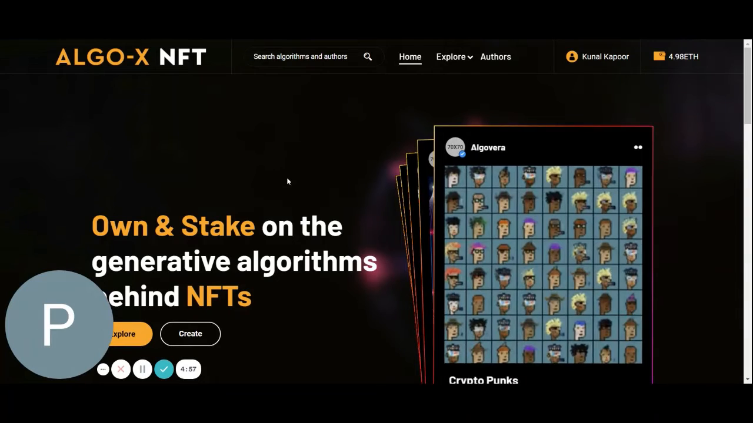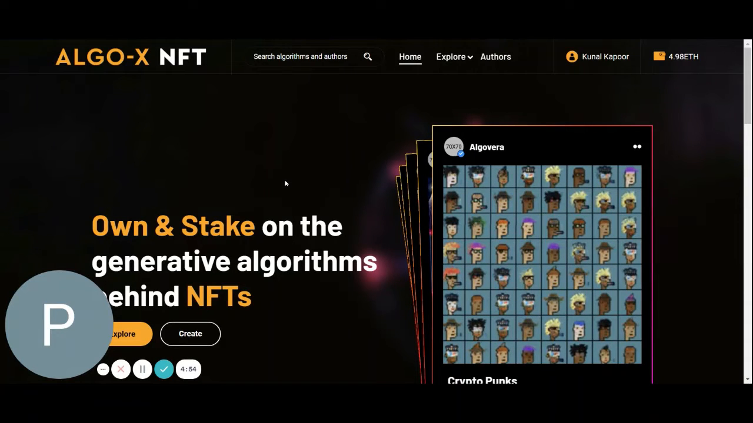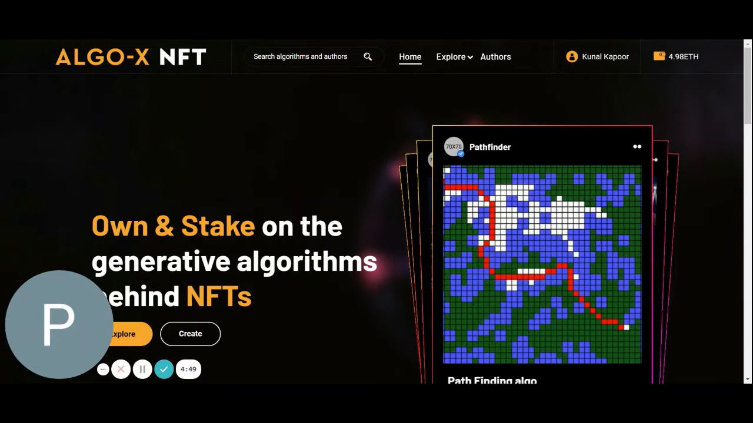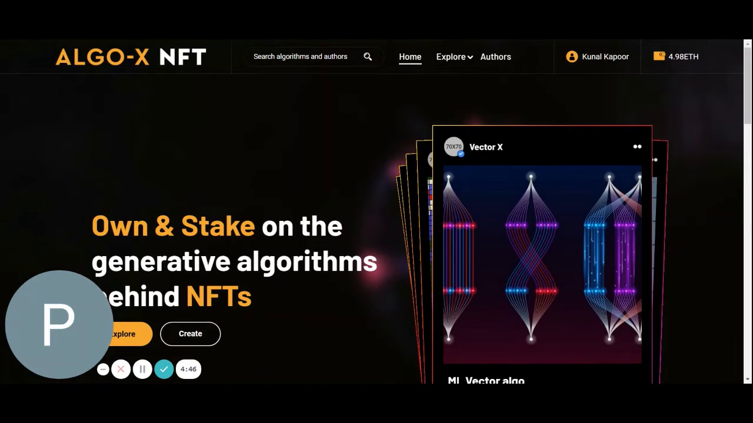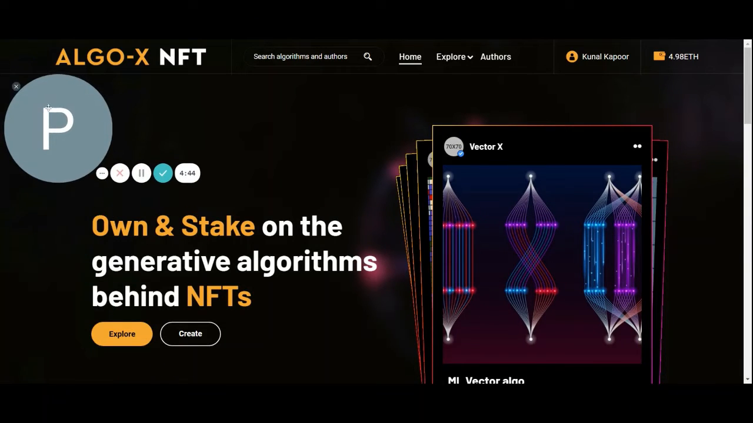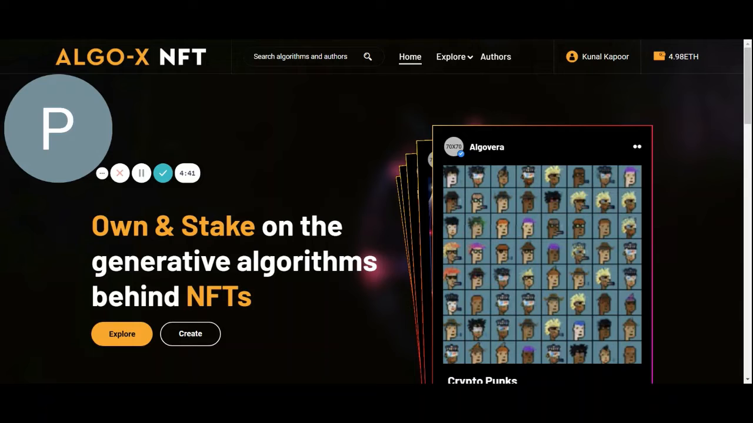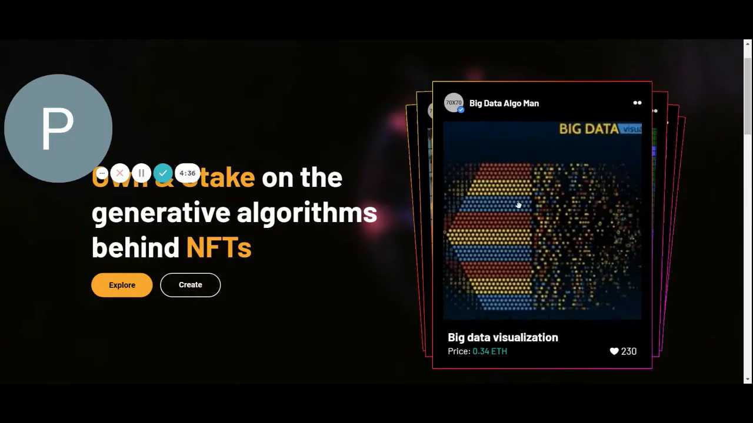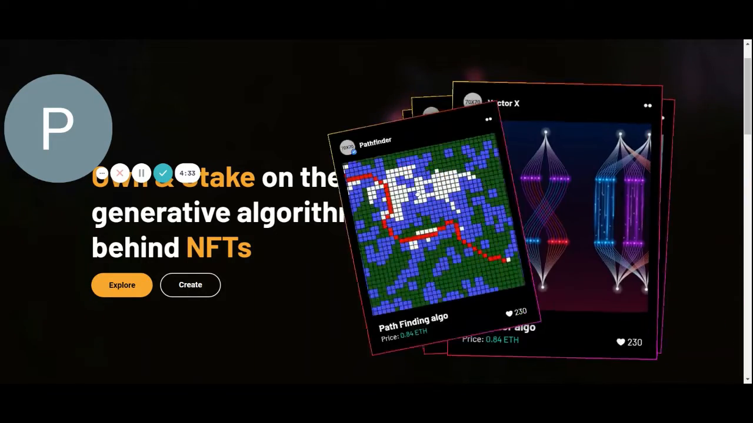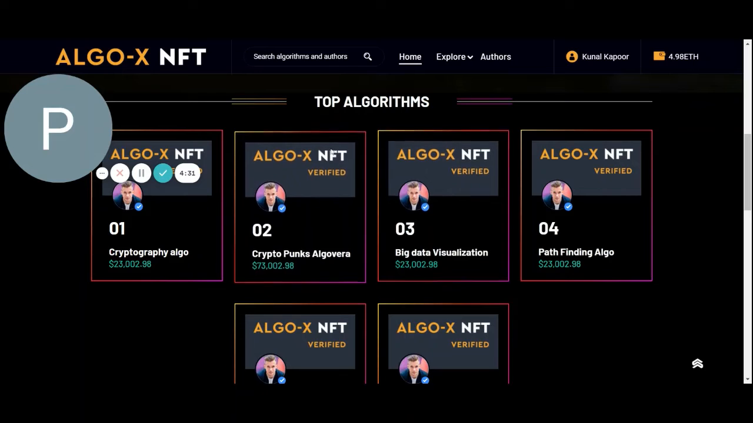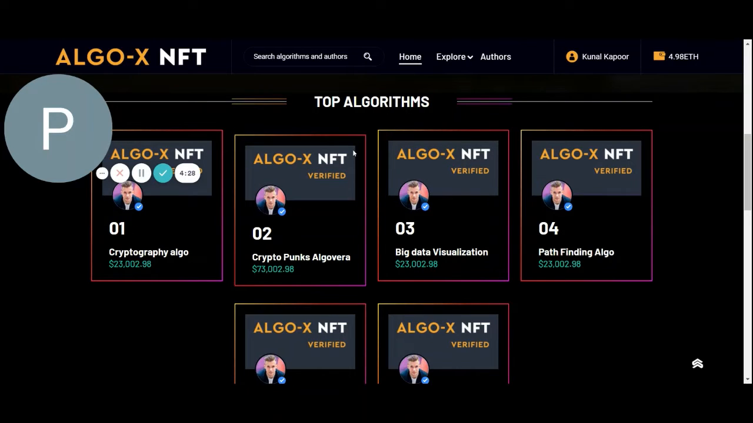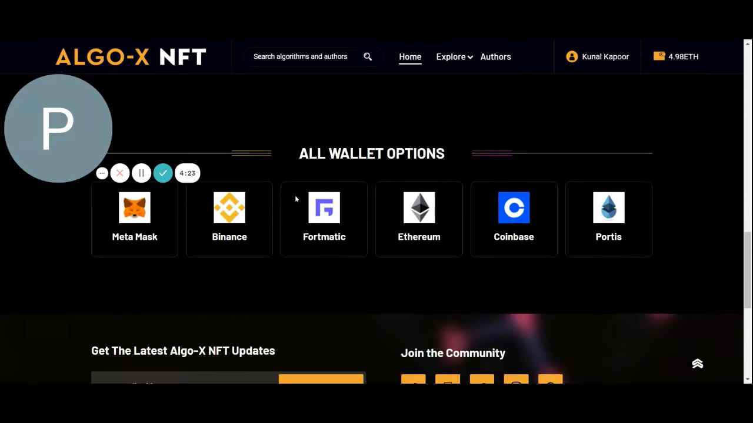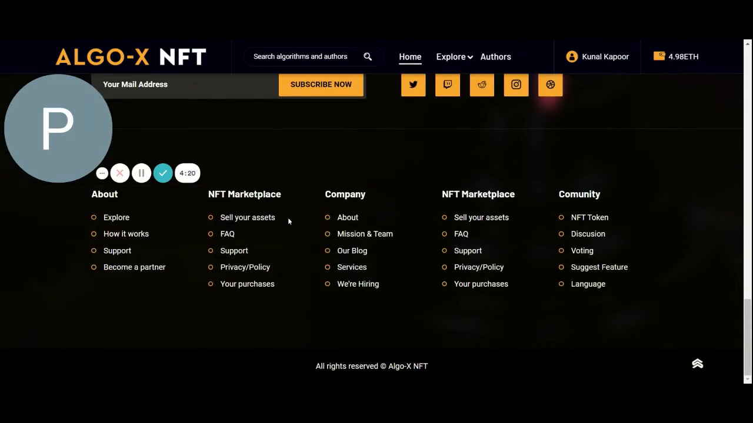So hello and welcome to the front-end demo of the Algo X NFT marketplace. This is essentially the landing page where we describe how it feels for the user to see the platform. Here we allow the users to own and stake their own algorithms behind the NFTs, and here you can see the carousel of different algorithms that are listed. And here is just a curation of the top algorithms that can plausibly be seen in the marketplace. We have designed a few wallet options that can be integrated with the marketplace.